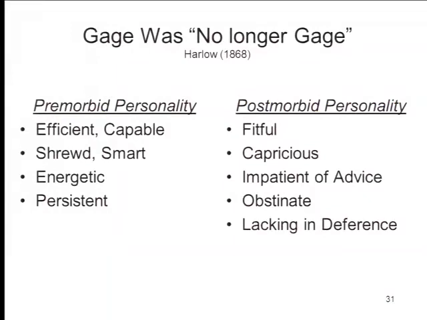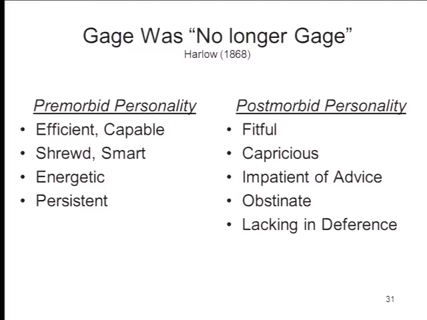So before the accident, Gage was very efficient. He was capable. He was energetic. He was persistent. He was well liked by his friends and neighbors. But after the accident, he became more impulsive, fitful, impatient, obstinate. Didn't defer to his elders. Didn't defer to his superiors. This is all we know about Gage.